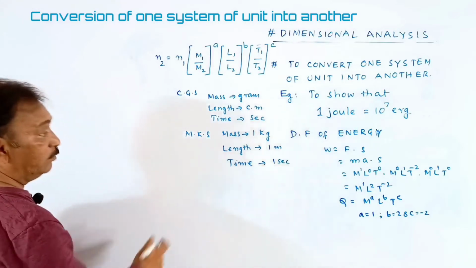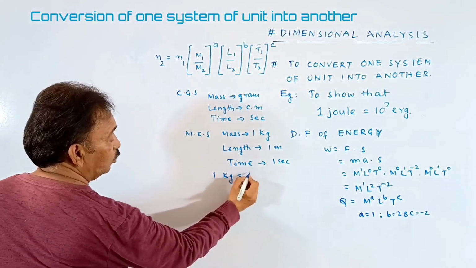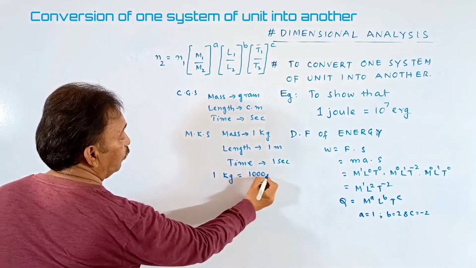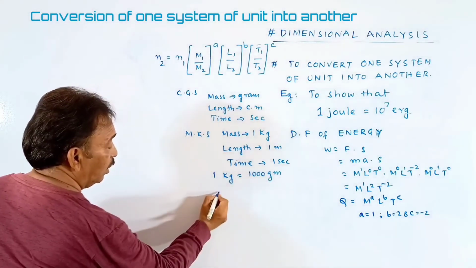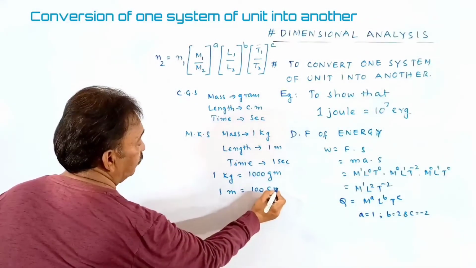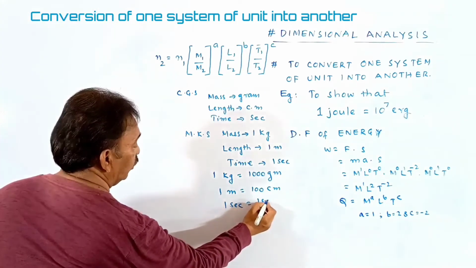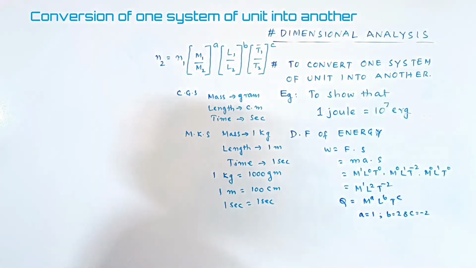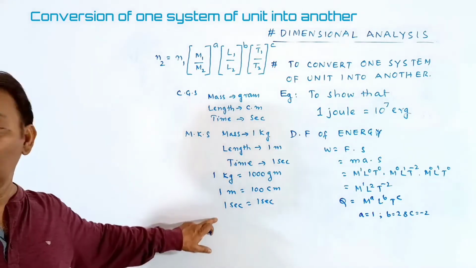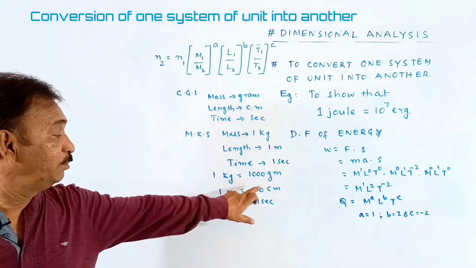As you know, 1 kilogram is equal to 1000 gram. 1 meter is equal to 100 centimeter. 1 second is equal to 1 second only. In all systems, the time is measured in second only.